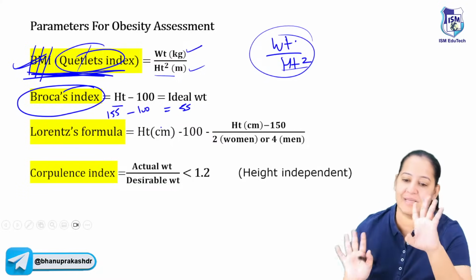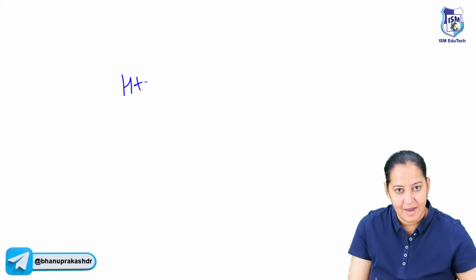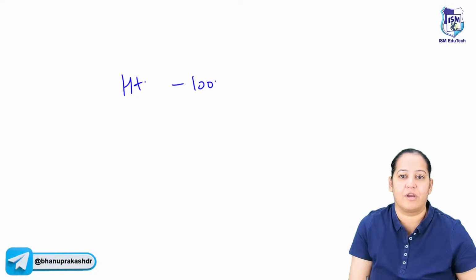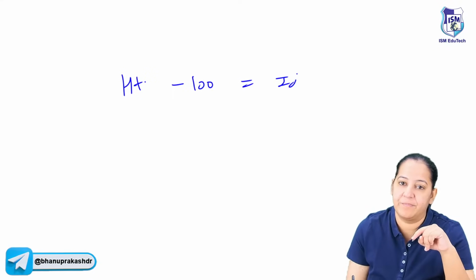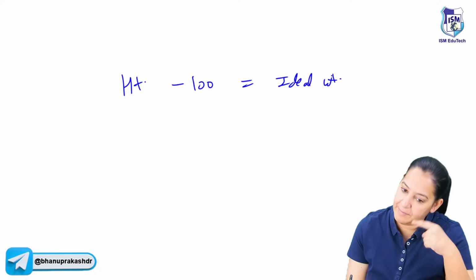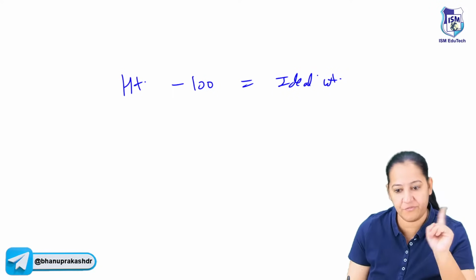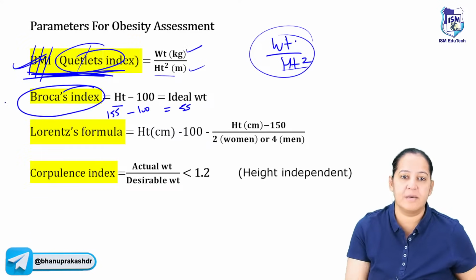This is a simple version. Broca's index says height in centimeters minus 100. Subtract 100 from your height, and that should be your ideal weight. Now you can be less, you can be more. If you are less, you are underweight. If you are more, you are overweight. So this is Broca's index.